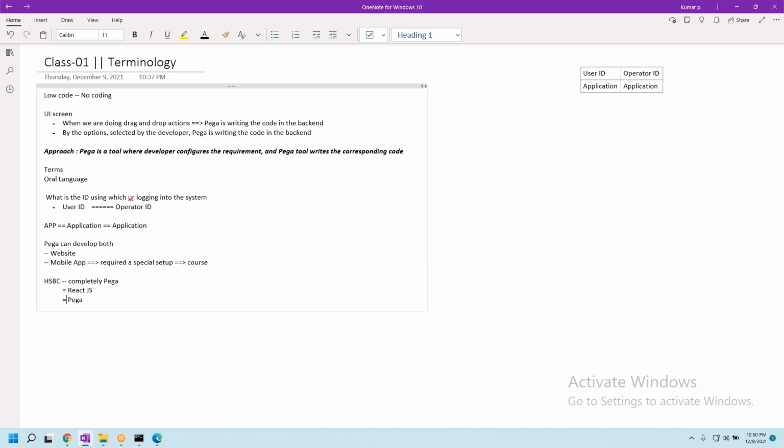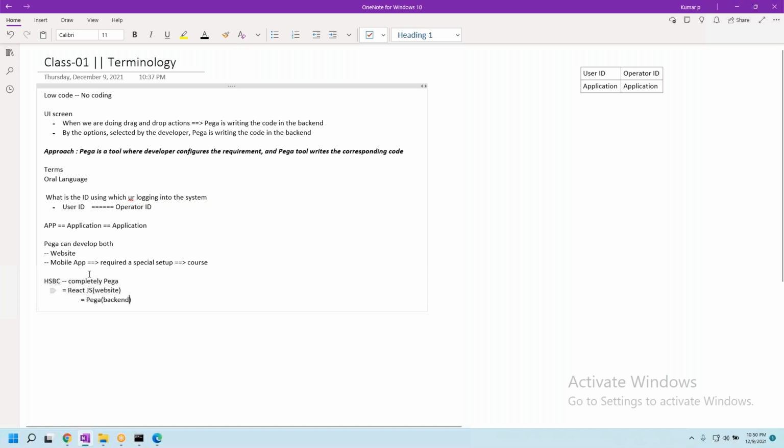So a website is built using React JS, and all the data captured in the website is sent to the backend application, which is Pega. Very famous bank actually. So this is how it is going to work.